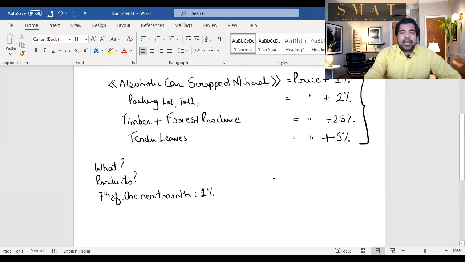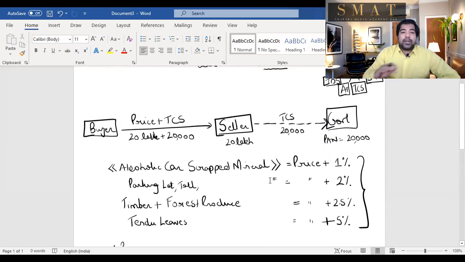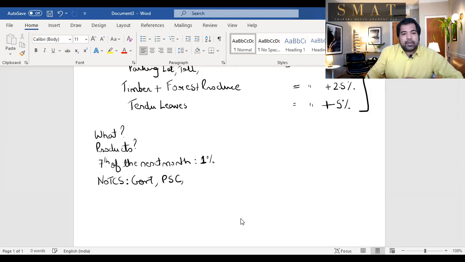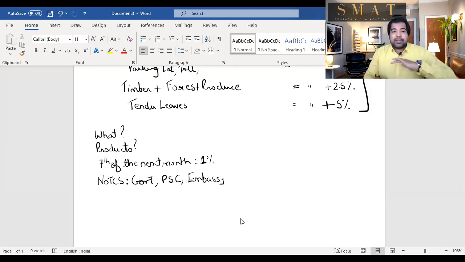But of course, guys, there are some people from whom TCS is not collected. If the buyer is a government or a government company or an embassy, then why collect TCS? Because anyways, it's from the government they're collecting and paying to the government. So no TCS in certain cases. When the buyer is the government or a public sector company or an embassy or consulate, then no TCS. So thankfully, you will collect the price, but no TCS.